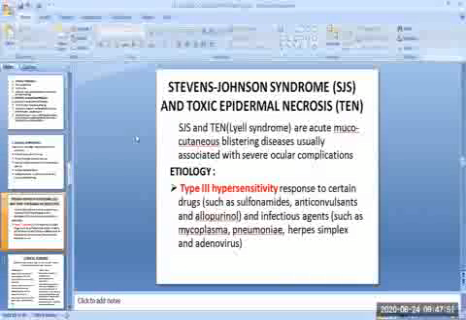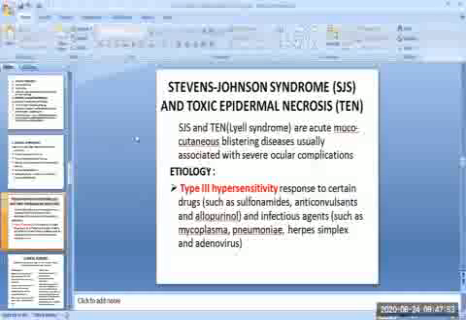Next, cicatricial conjunctivitis due to Stevens-Johnson syndrome (SJS) and toxic epidermal necrolysis, which is TEN. SJS and TEN, also known as Lyell syndrome, are acute mucocutaneous blistering diseases usually associated with severe ocular complications.